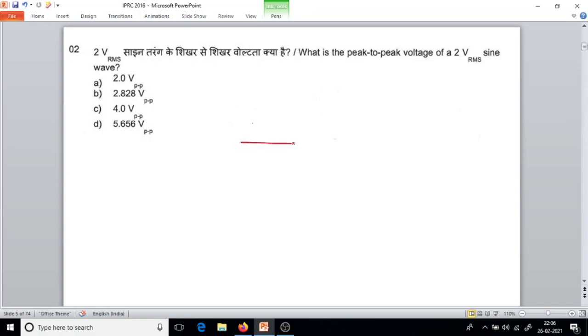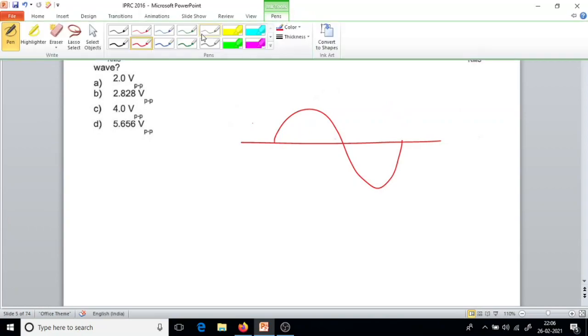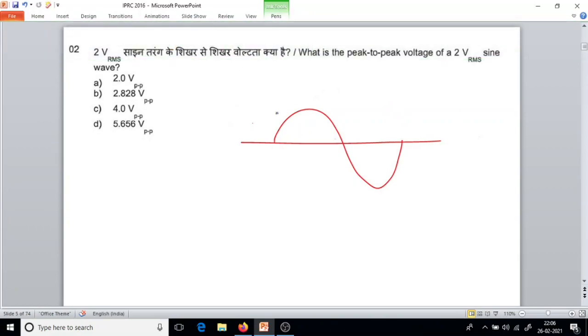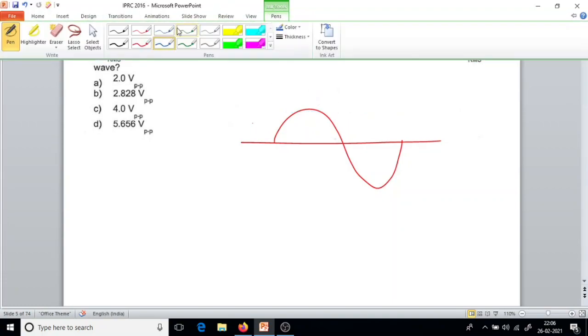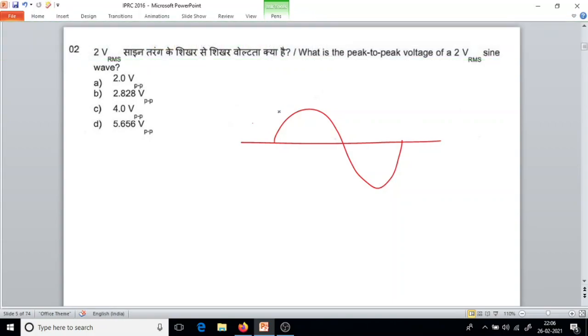Okay, now somewhat matching. For this sine wave, this is the V peak to peak value.